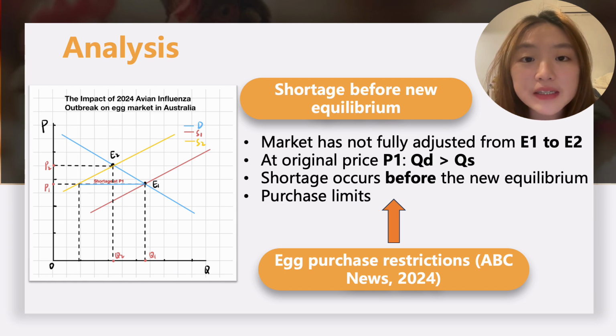In the real market, prices and inventory do not adjust to a new equilibrium immediately. So even when supply decreases, the price may still stay at the original level or rise slowly. At this price, consumers still want to buy eggs for daily needs, but supermarkets and suppliers have fewer eggs available. This creates a shortage because the quantity demanded is greater than the quantity supplied. Therefore, the shortage is only a short-term imbalance before the market fully moves from the original equilibrium to the new equilibrium. This is why some supermarkets may introduce purchase limits, such as restricting the number of eggs each customer can buy.